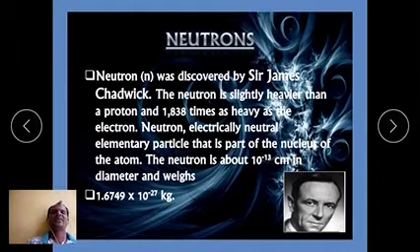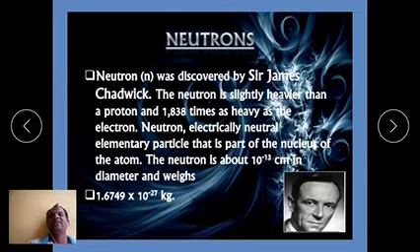The mass of the neutron is slightly higher than the proton, by 0.18 percent. Its value is 1.675 into 10 to the power of minus 24 grams, or 1.0087867 atomic mass units.